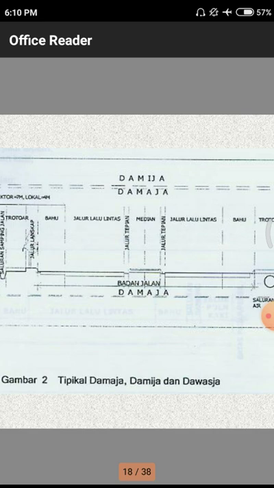In India, we normally have these medians, and in those medians we simply grow plants. Likewise here also we have a normal median. After that we have the road surface. After the road surface is over, we have these normal canals and footpaths.